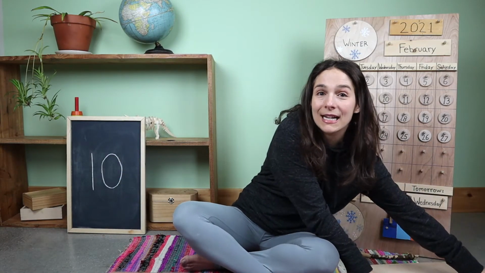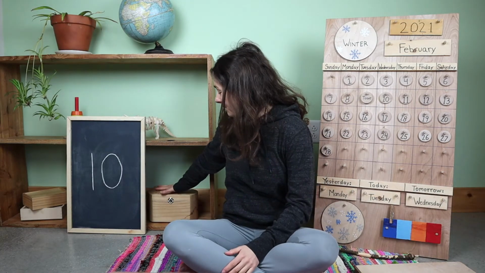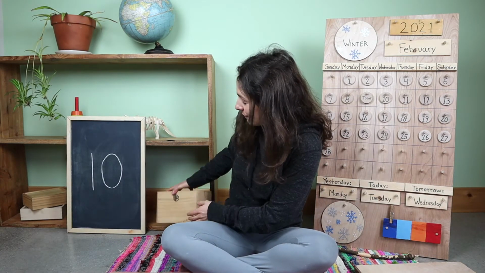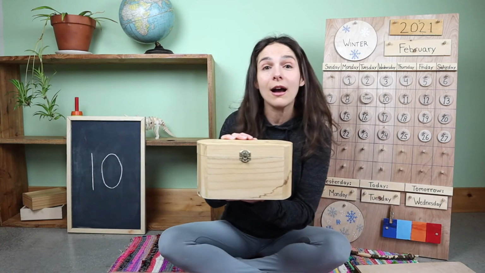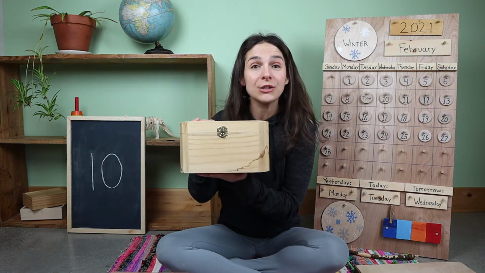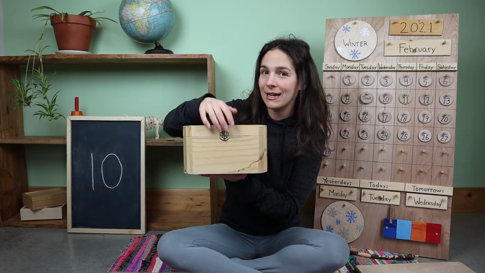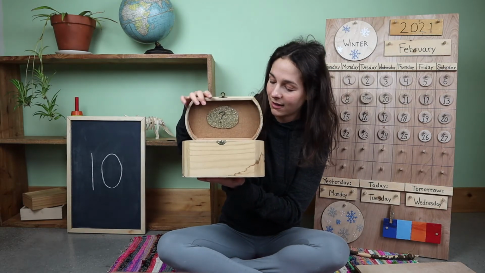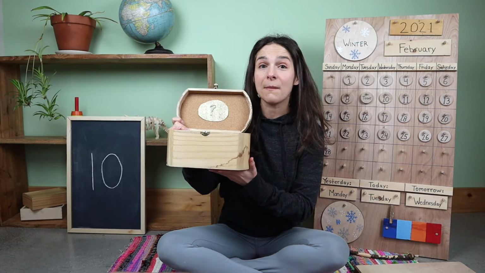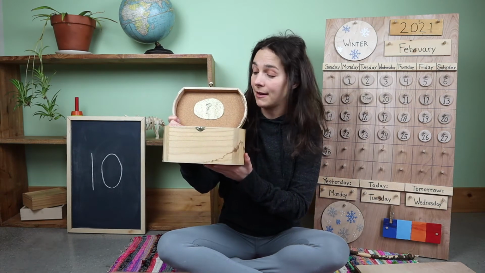Now it's time to guess what's inside of my number and letter box. Are you ready for your first clue? Inside of this box, I have something that starts with the letter F, F, F. Are you ready for your first hint? This is something that grows outside.